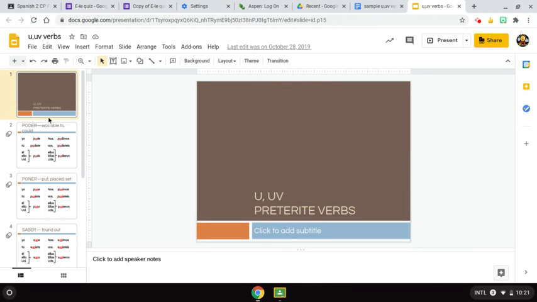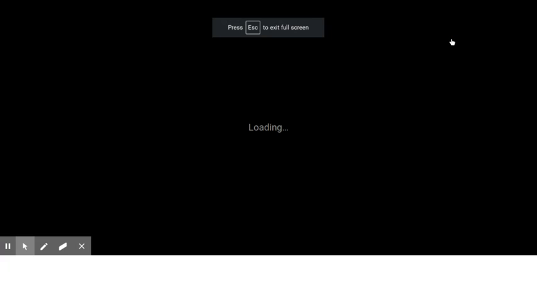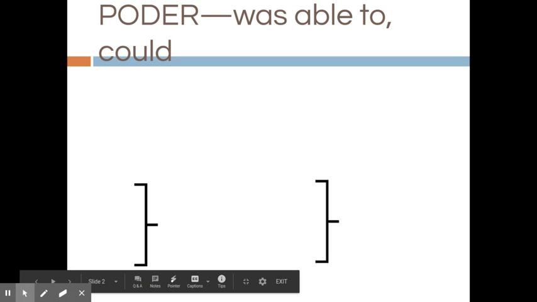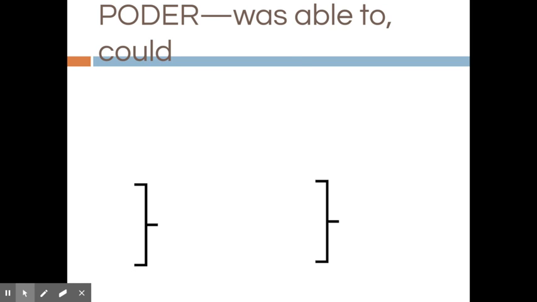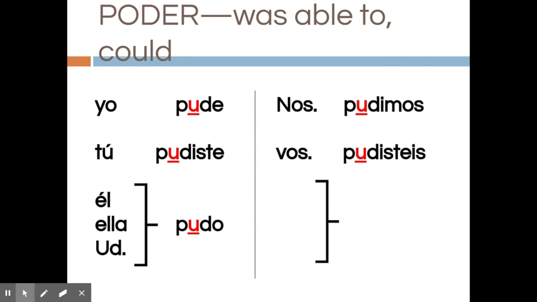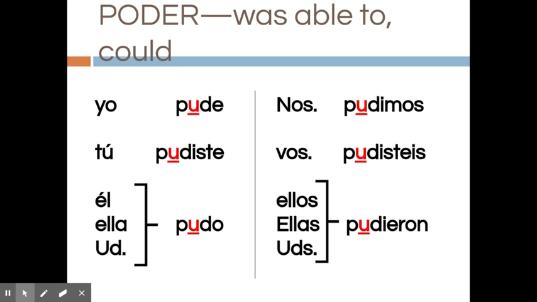A PowerPoint, the slides. So one thing that is kind of easy about these verbs is that they all have the same endings. The only thing you need to remember is where the spell change comes into place. So for the first verb, the verb poder in the past is was able to, could. When you conjugate it, the only difference is that O is going to go to a U. So it'd be yo pude, tú pudiste, usted pudo, nosotros pudimos, vosotros pudisteis, ellos, ustedes pudieron.